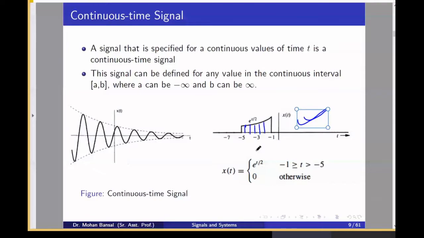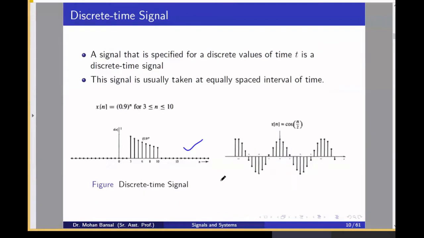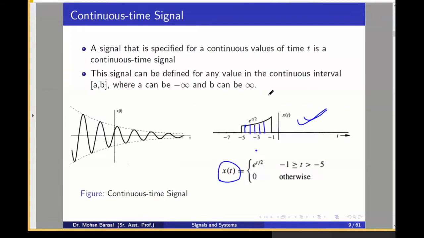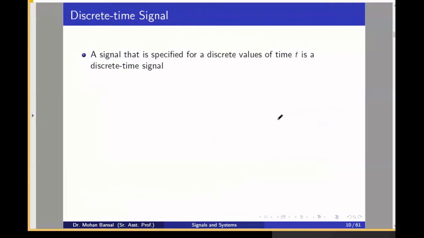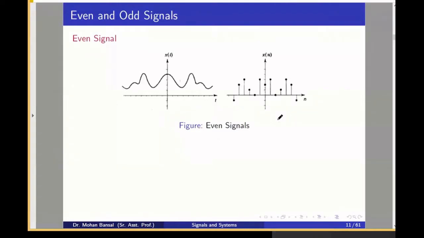Here, if we write e to the power n divided by 2, then in that case we will get some impulses at n equal to 1, n equal to 2, n equal to 3, n equal to 4, n equal to 5, like that. Here the signal is defined as x(t). This is the representation of the continuous time signal. If we represent the signal as x(n), this is the representation of a discrete time signal. If we plot it, it will look like this. So here you can see there is discontinuity between each sample, but there it is continuous in the defined period. Okay. Yes, sir. Okay.